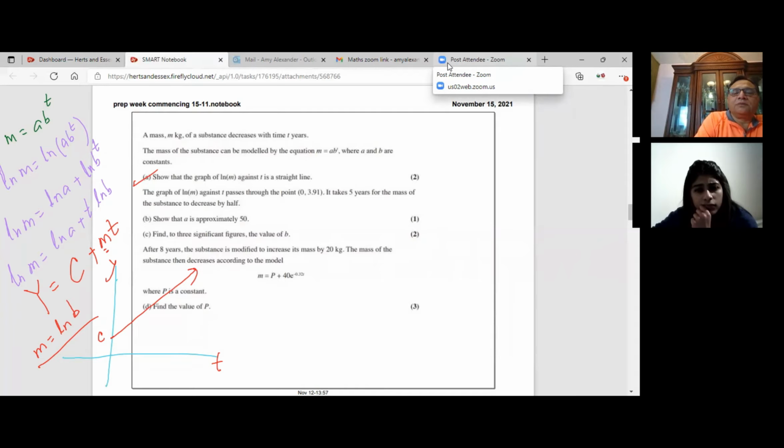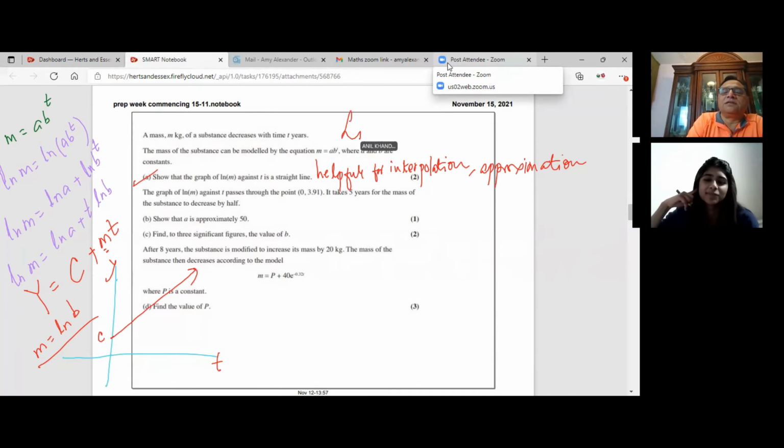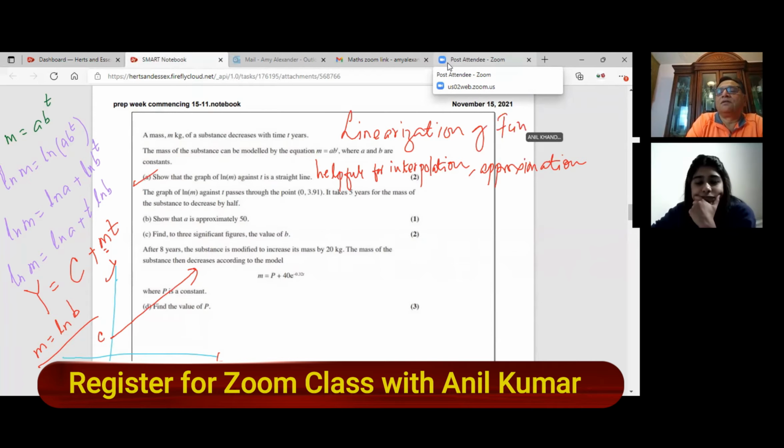I'm just writing a comment here: helpful for interpolation. Since you have a straight line, you can easily work out what the value will be, and even for approximation. Is this the same topic where you could extrapolate or interpolate? Yes, you have a chapter which is linearization. So for exponential functions, this is the technique.